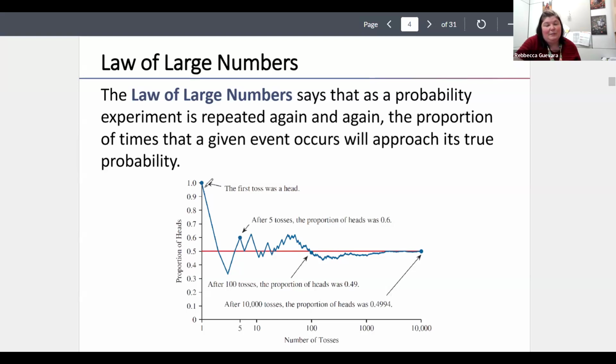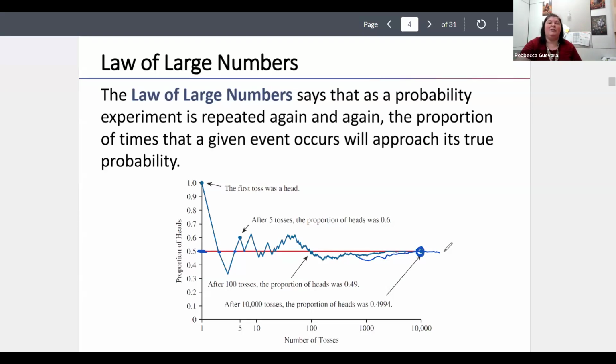As we keep tossing that coin, the probability bounces a whole lot around 50-50. But as we toss that coin more and more times, we get closer and closer to the probability of 50%. We might hit it periodically, but in the long run, we level out and stay at about 50%.